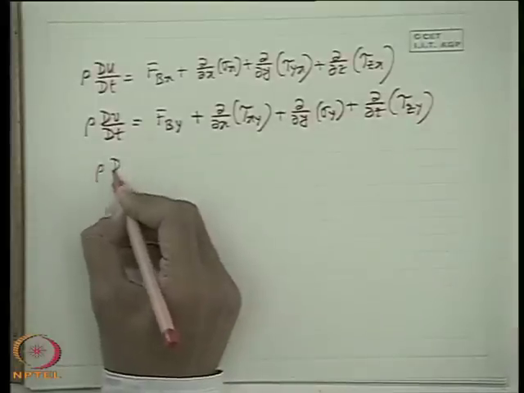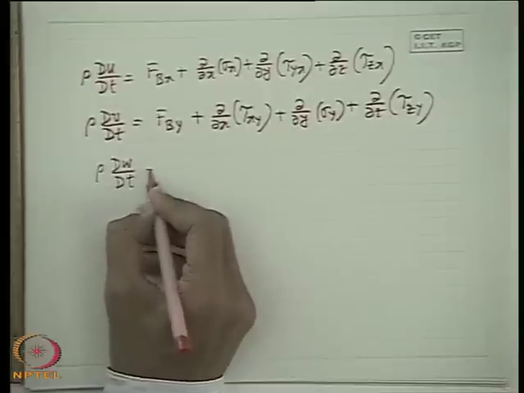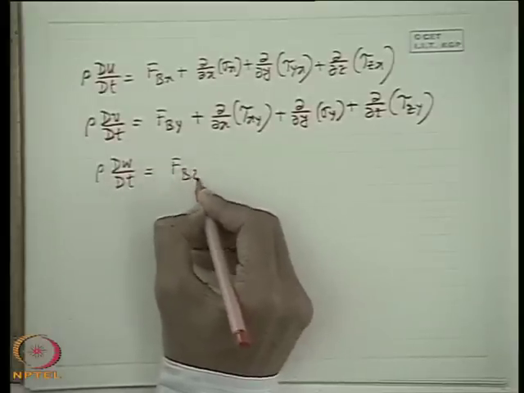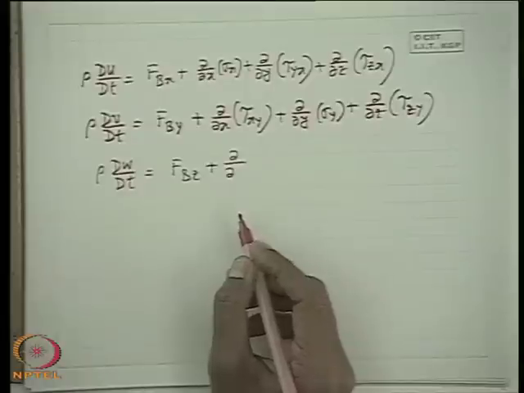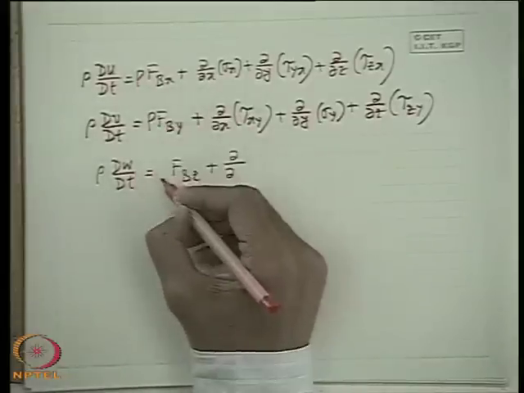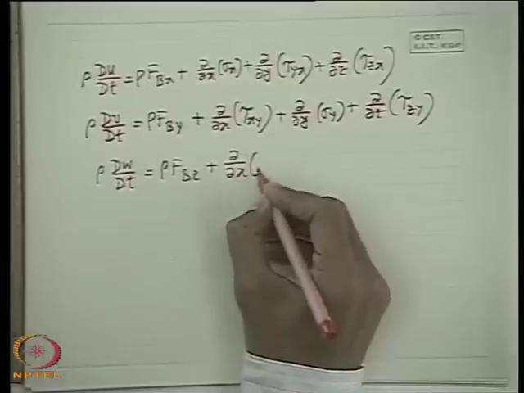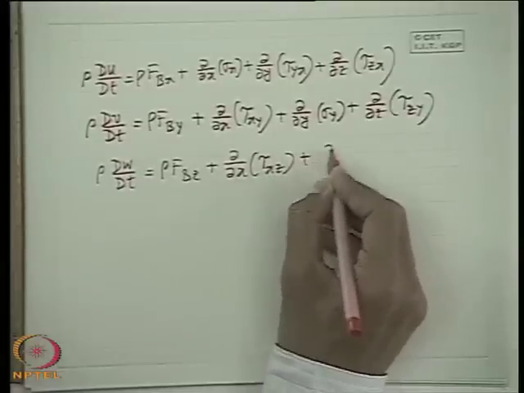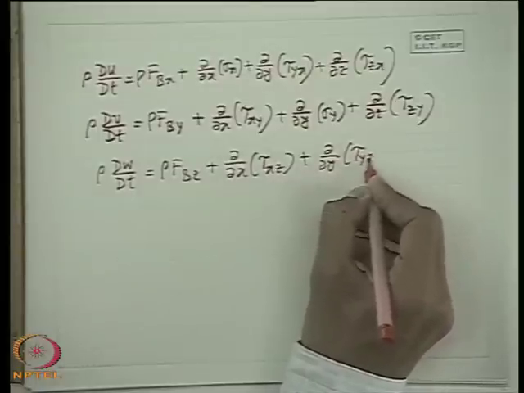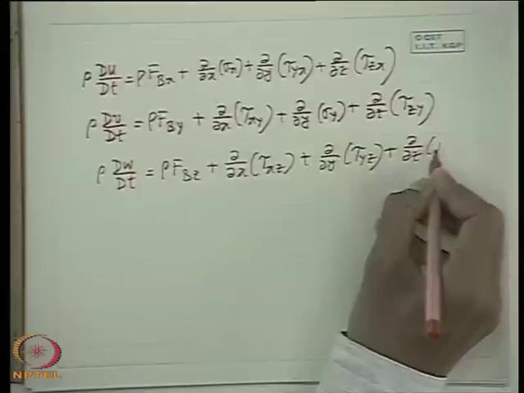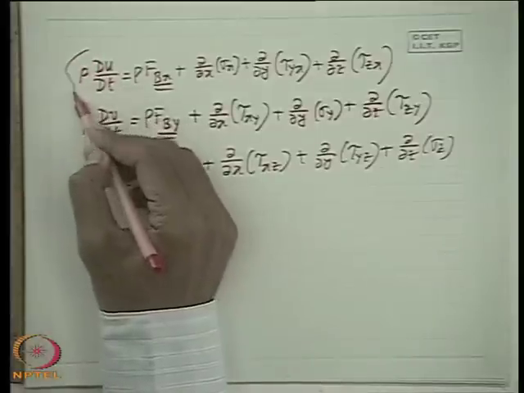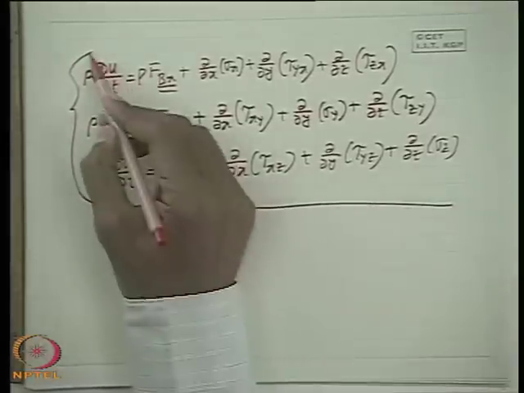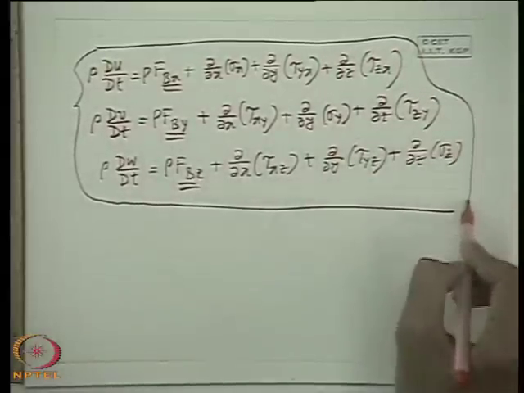Well, and rho dw dt is fbz plus, z direction, rho dw. Rho is missing, oh very good. Plus del del x of tau xz plus del del y of tau yz, sorry, plus del del z of sigma z, because fbx, fby are the body force components per unit mass. So these three constitute the equation of motion of a deformable body or a fluid body in x, y, z directions.